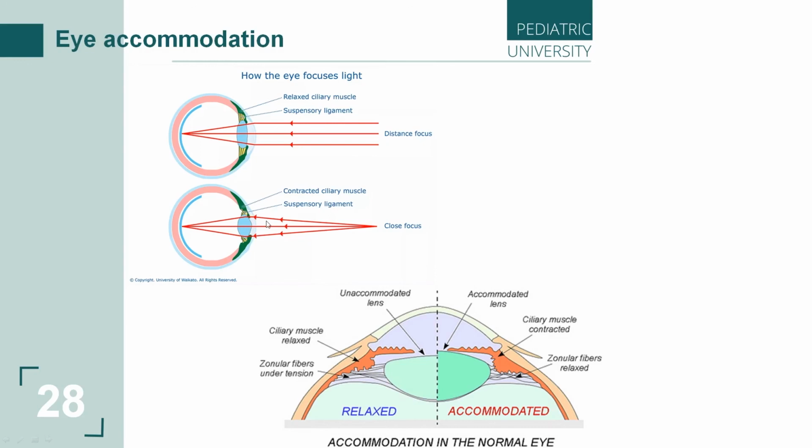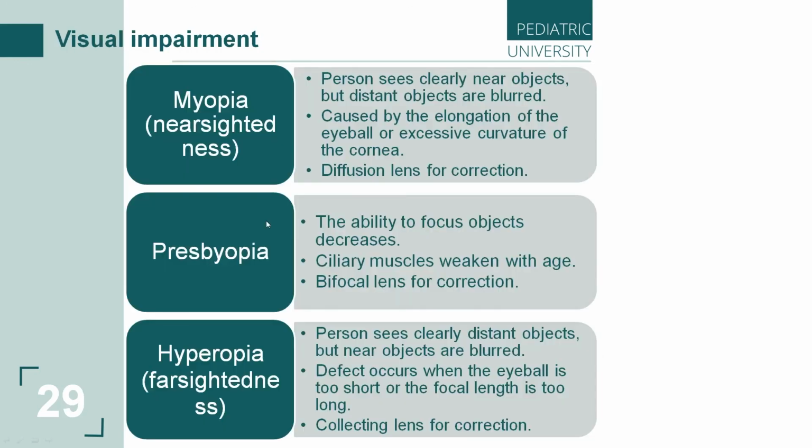So now let's talk about visual impairment, or eye problems. There are main eye problems which people can develop when they use computers near the eye, or telephones near the eye, especially in the dark.